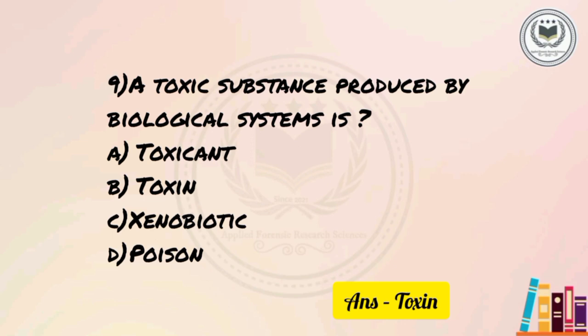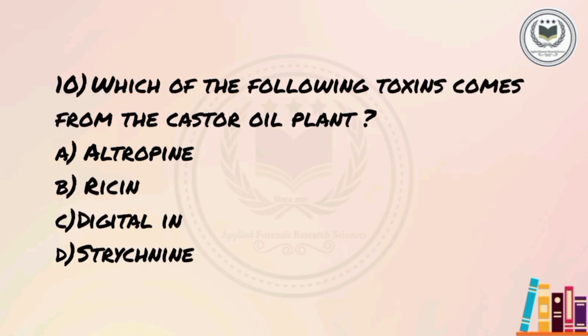The correct option is B. Toxin. 10th question is, which of the following toxins comes from the castor oil plant? A. L-tropine, B. Ricin, C. Diacetyl-N, or D. Strychnine. The correct option is B.